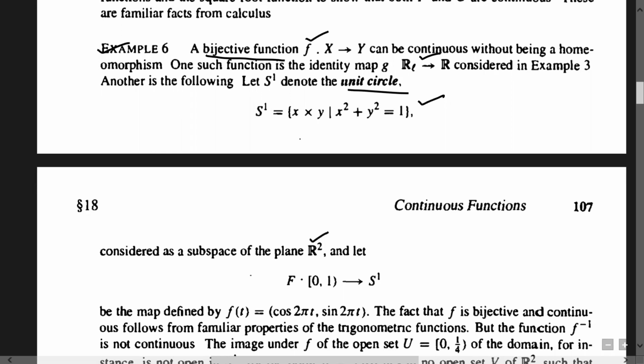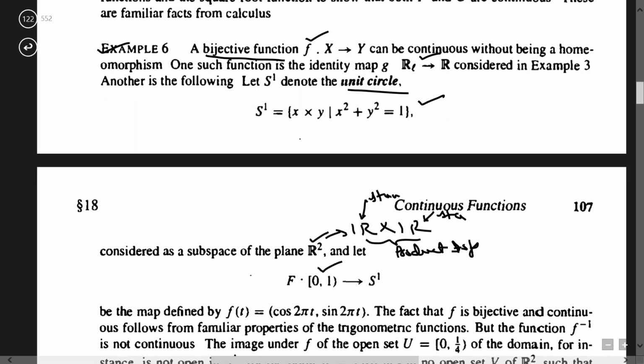So similarly on this [0,1), which is closed at 0 and open at 1, we will assume the subspace topology from R, and on S1 from R2. On R2 we have the product topology, and on each R we have the standard topology. On R2 I can write this as R cross R. Here we have the standard topology, here the standard topology, and overall on R cross R we have the product topology.